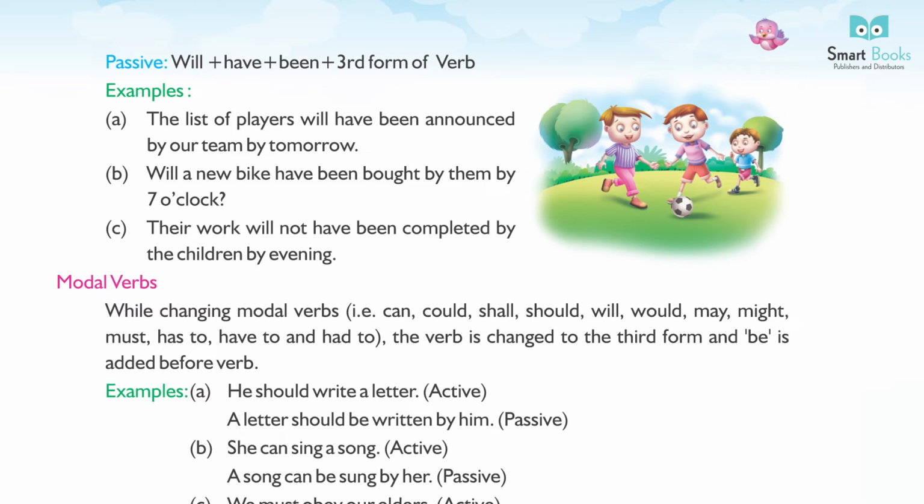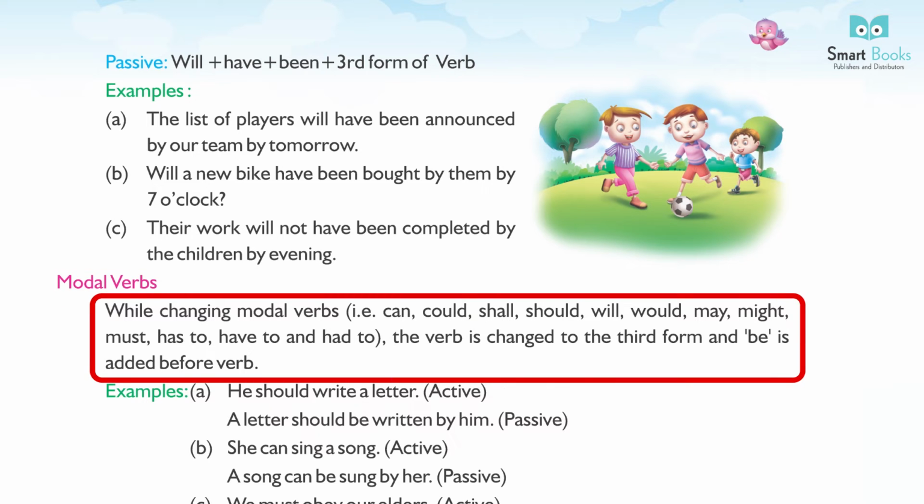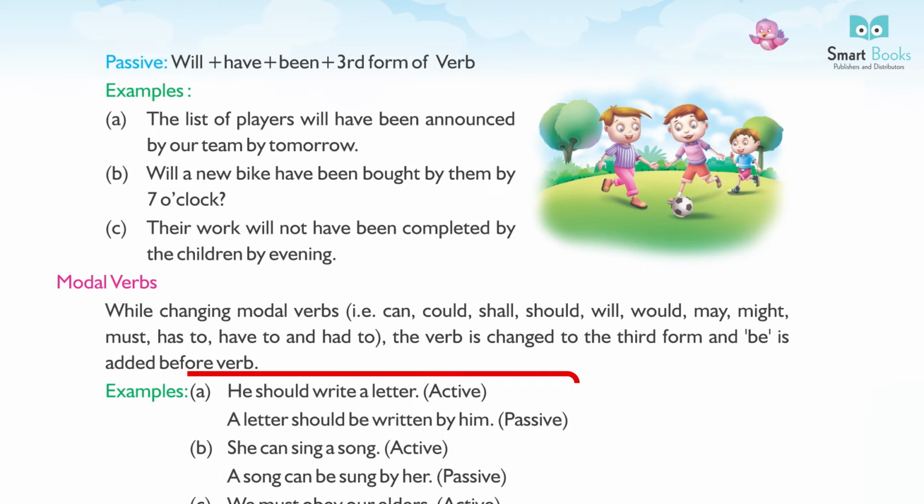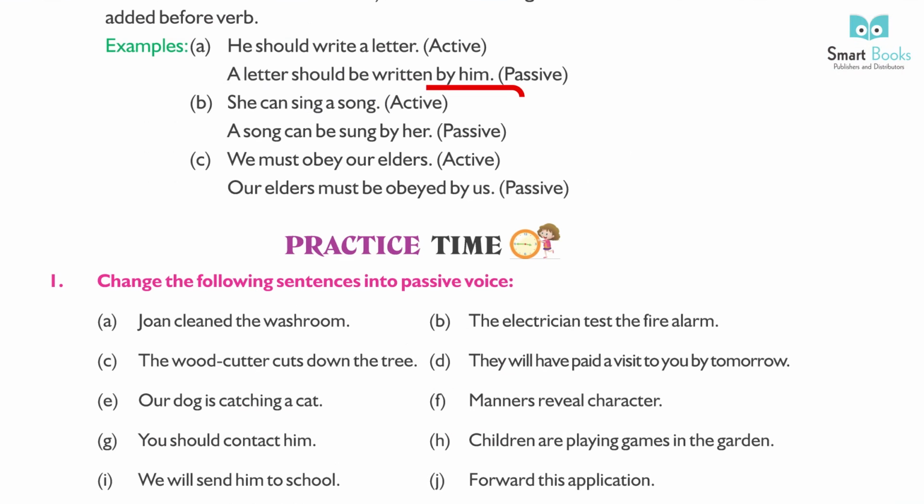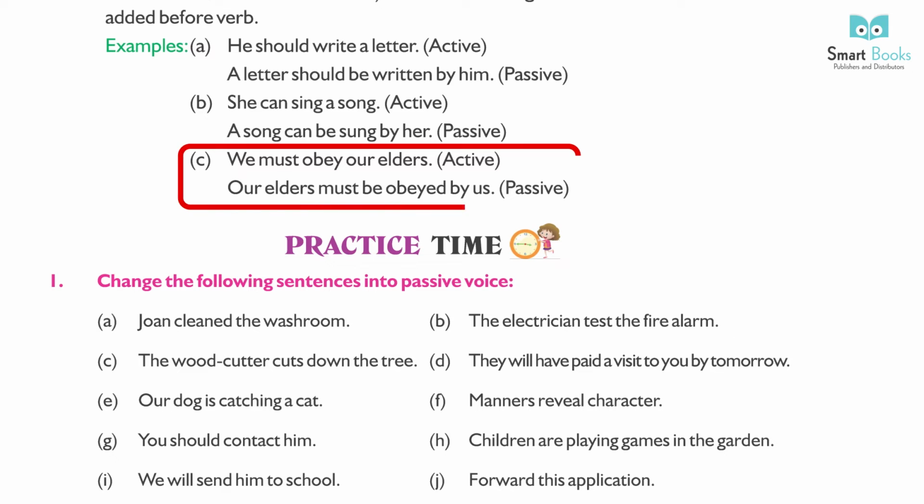Modal verbs. While changing modal verbs, can, could, shall, should, will, would, may, might, must, has to, have to and had to, the verb is changed to the third form and be is added before the verb. Examples: A. He should write a letter. Passive: A letter should be written by him. B. She can sing a song. Passive: A song can be sung by her. C. We must obey our elders. Passive: Our elders must be obeyed by us.